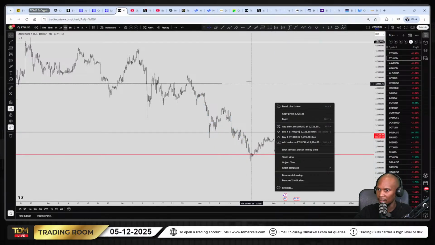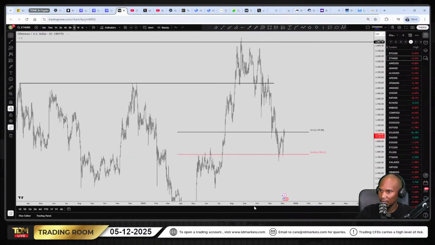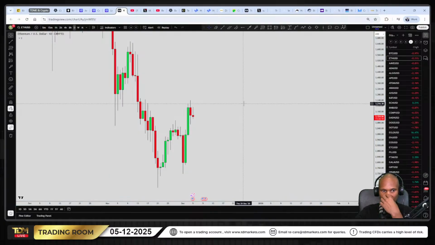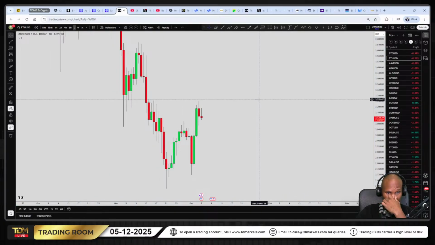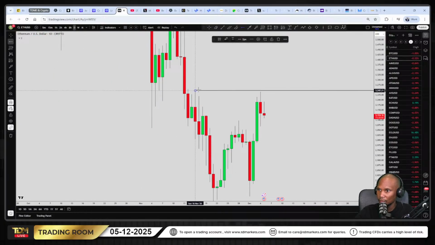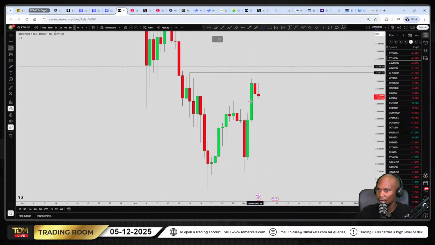All right. So now let's go back. Let me remove this fib. There we go. Great stuff. So we have this structure there. Price nearly tapped the structure, and then we're pushing down. So I'm going to do the same thing that I did with Bitcoin, where any possible move to the downside could take us back down to that 50. We're going to use that 50 as a possible target.